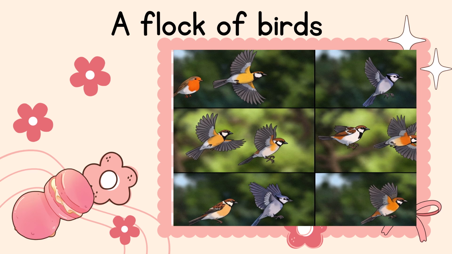Here flock is the collective noun that refers to a group of birds. You can see in this picture that we say a flock of birds.